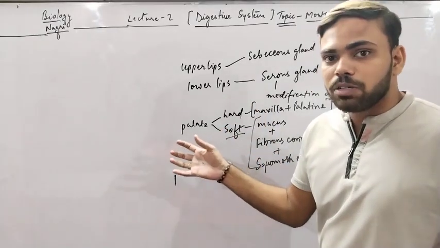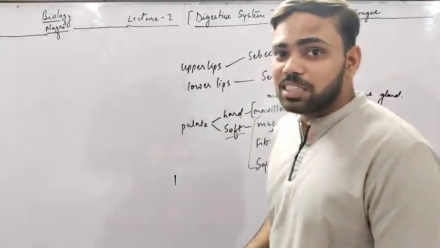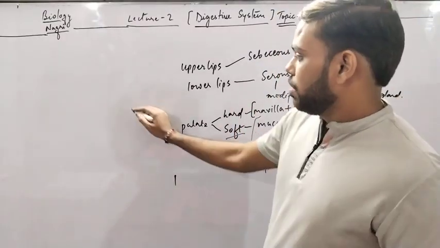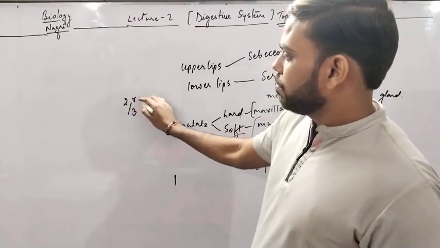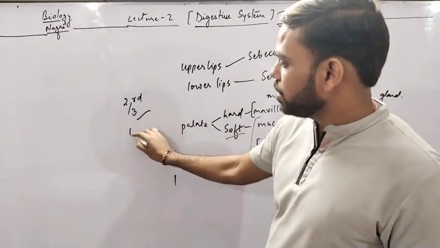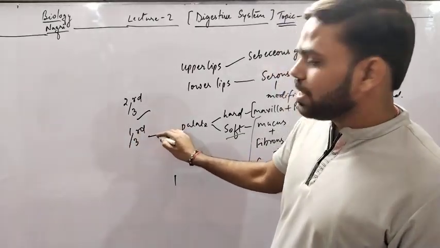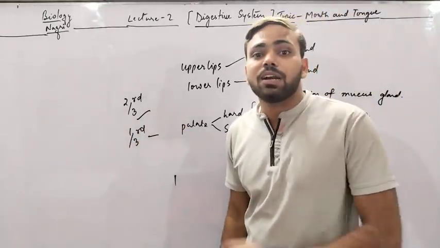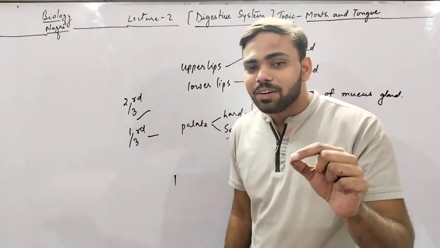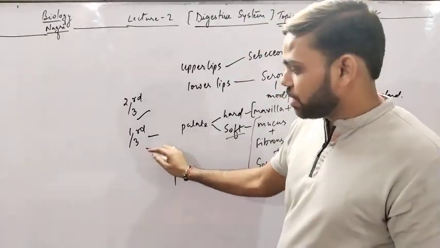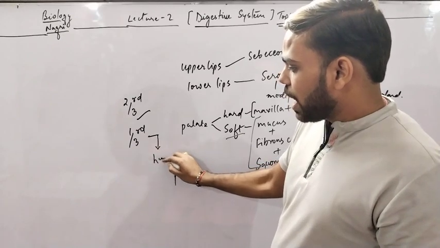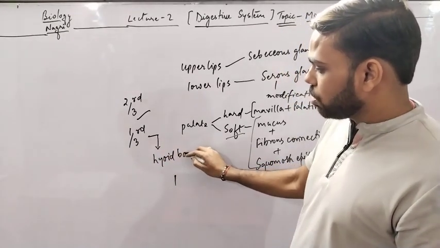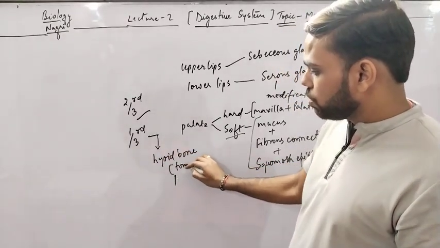Now when we study about tongue in detail, tongue is divided into 2 parts. The 2/3 part is outside and the 1/3 part of tongue is inside the buccal cavity which we cannot see.